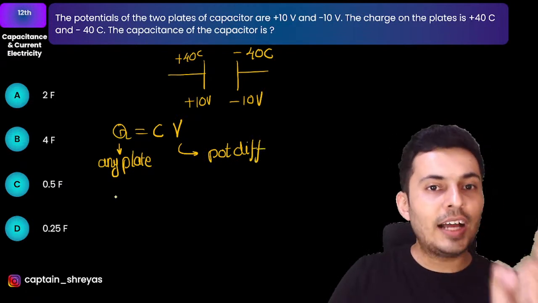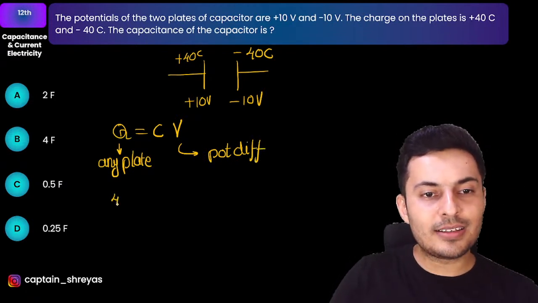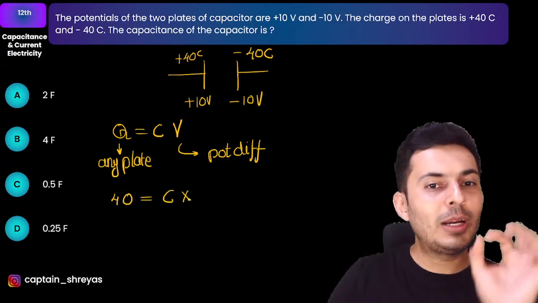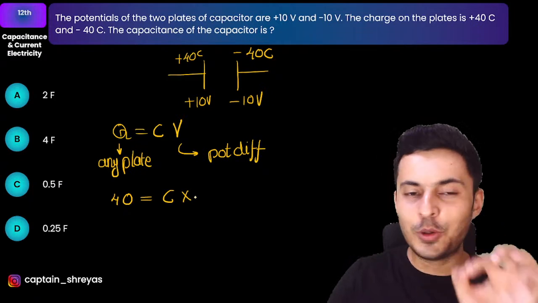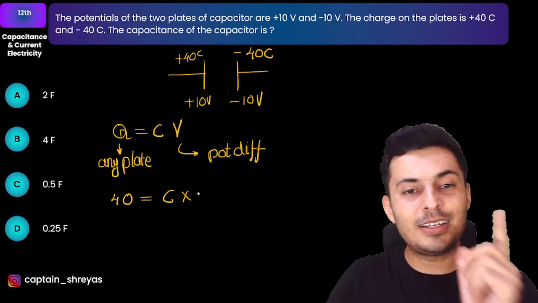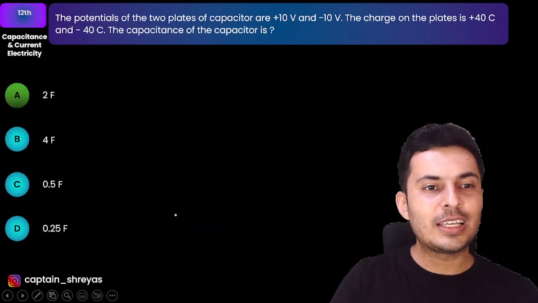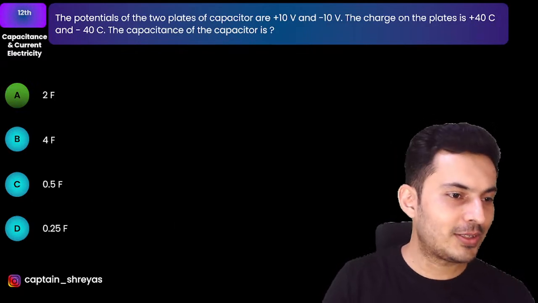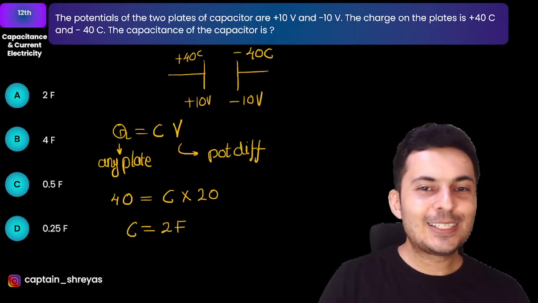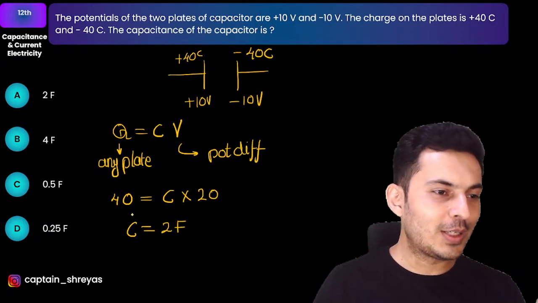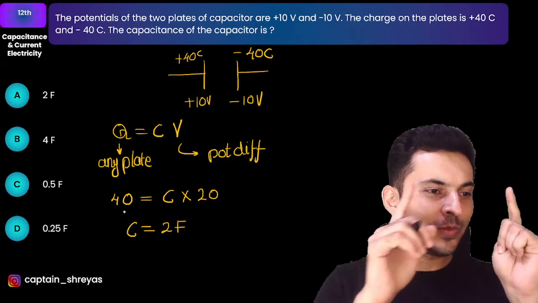So the charge on any one plate, magnitude wise, is technically speaking 40. Capacitance I do not know. A lot of you might be thinking the voltage difference is 10. No, it is 10 minus of minus 10, which is actually 20. So the capacitance will be 2 farad, which is nothing but option A. No, it is not B. Some of you would be thinking it is 10, so 40 by 10, you will get it as 4. Many students also wrote 4. No, it is option A.